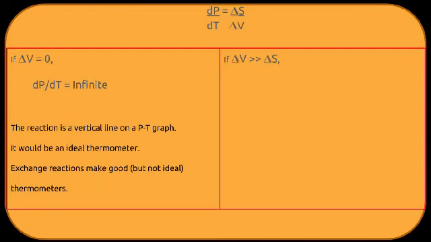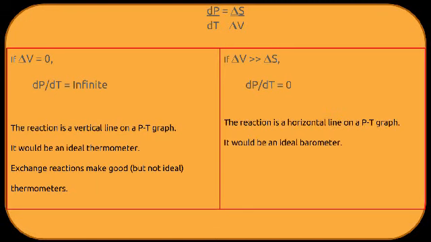Exchange reactions make good thermometers. If delta V is much higher than delta S, dP by dT is close to 0, this reaction would be an ideal barometer, as then the reaction line would be horizontal. Net transfer reactions make good barometers.